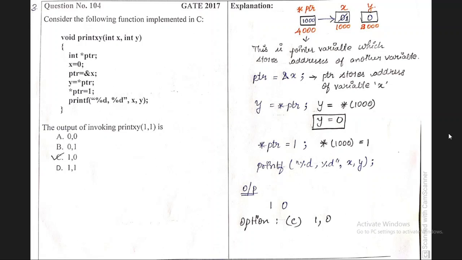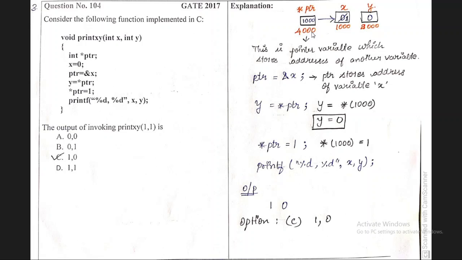Okay. The print xy function contains the parameters x and y. It contains two parameters, which are x and y. Now move on to inside the function. Inside the function, the first statement is a pointer variable, an integer pointer variable. Initially, the pointer variable creates memory at the address 4000. You all know the pointer variable holds the address of another variable. I have already said that in the second class also.